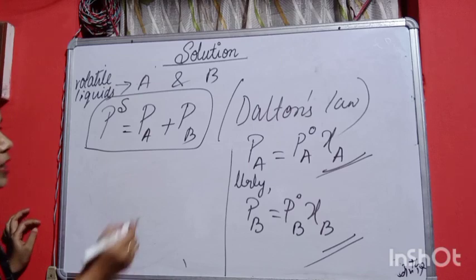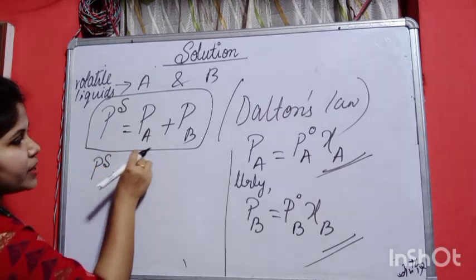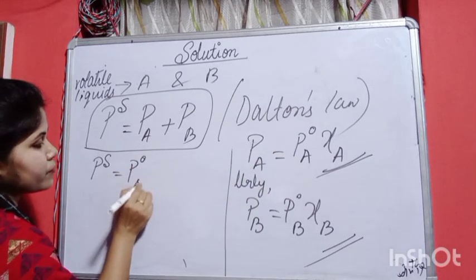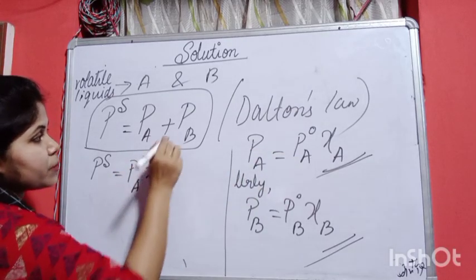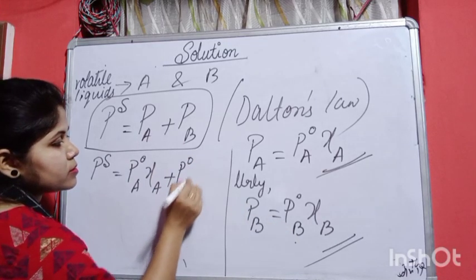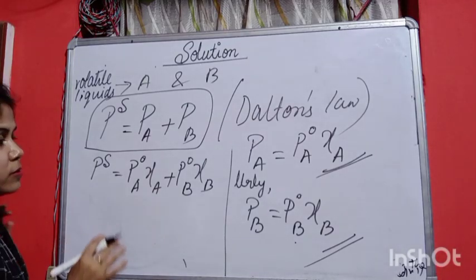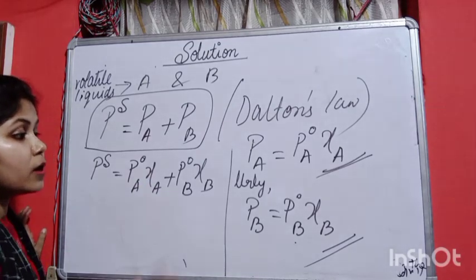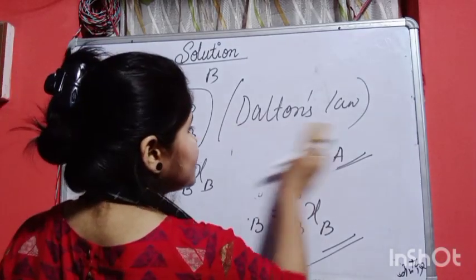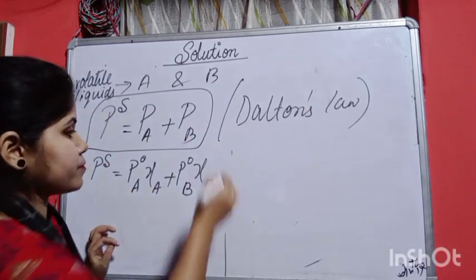Next what we can do, that instead of P of S we can write P naught A zeta A plus, instead of PB we can write P naught B zeta B. Can we write or not, right or not? So we can write like this. We also know that one condition is there. We also know the condition that mole fraction of two components should always be equals to 1.